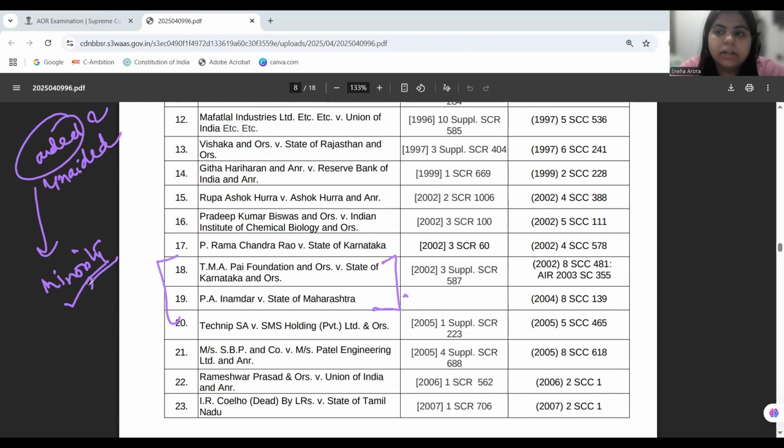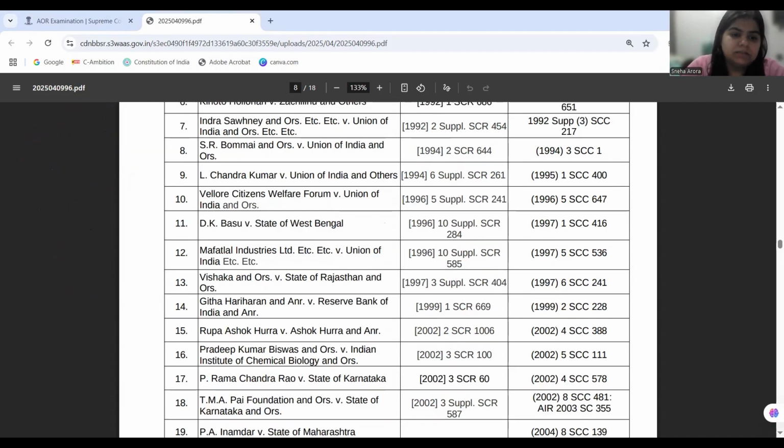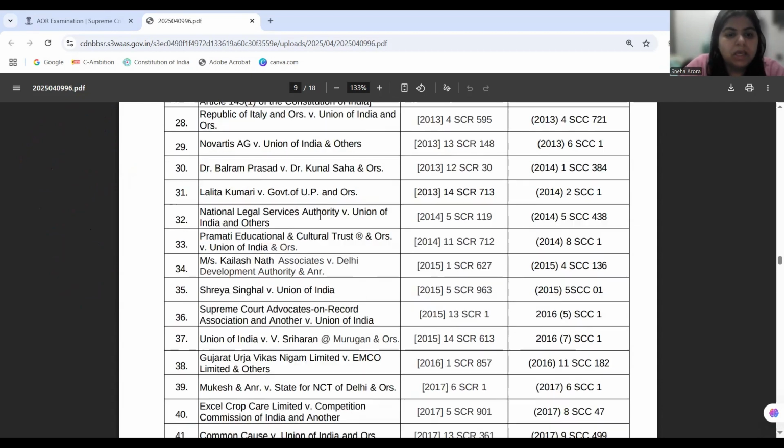So autonomy is not at its peak in aided institutions, whereas in unaided institutions, the state does not have a right to interfere with respect to any kind of policies. In unaided institutions, the state will only interfere when there is maladministration or when these institutes are charging capitation fees. Okay, and then comes another case, which is Pramati Educational and Cultural Trust versus Union of India.